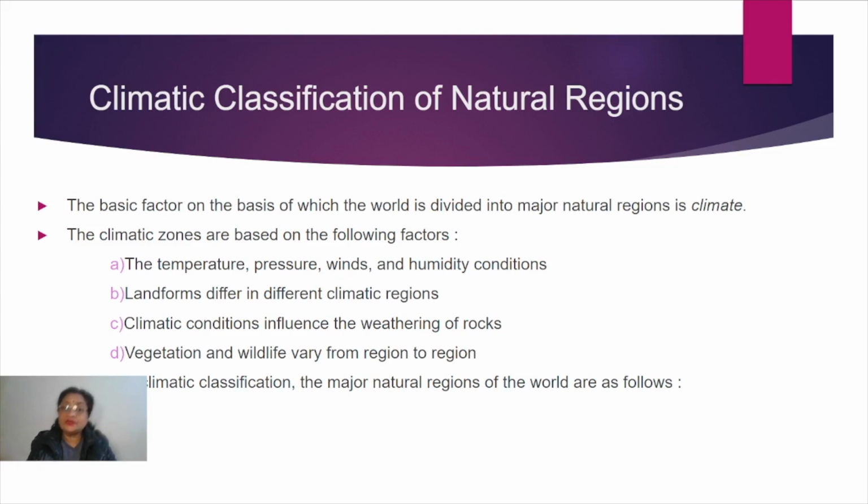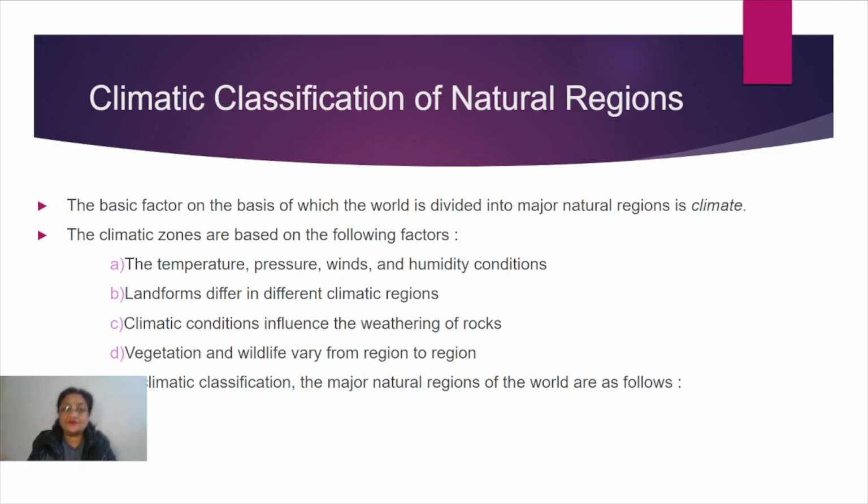Number one is temperature, pressure, winds, and humidity conditions. All these are the elements of climate or the weather conditions, so all these are always kept in mind. Then next is landforms, because landforms also get affected by the different types of climate.